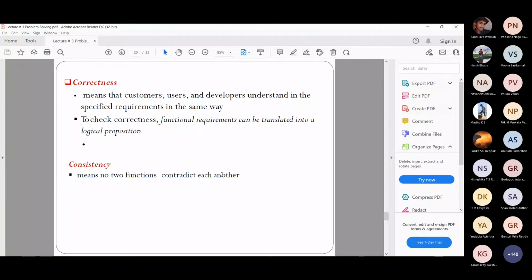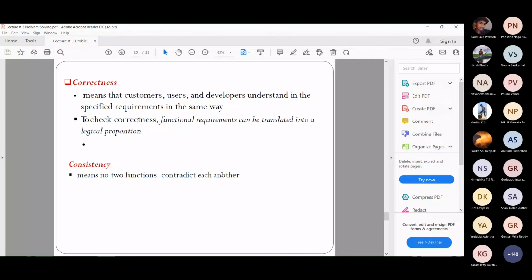If the transaction is not completed, the amount should be refunded back to the customer, or to the user. If you mention it like that, it is more clear. So if this, then this, it is a logical proposition. So to check correctness, rather than just telling something, you bring it out as a logical proposition.